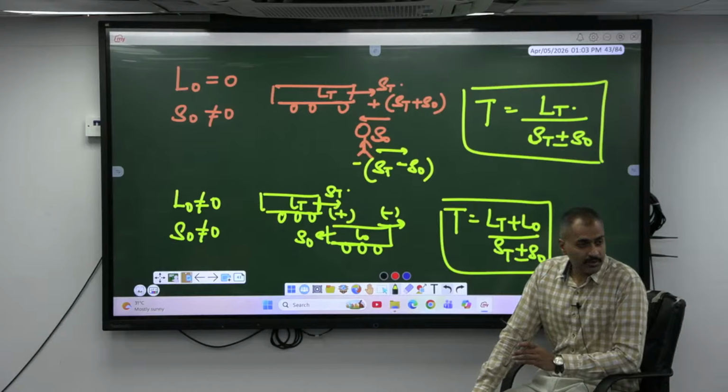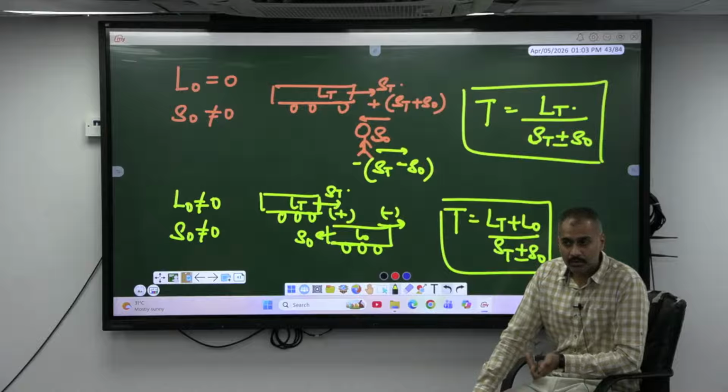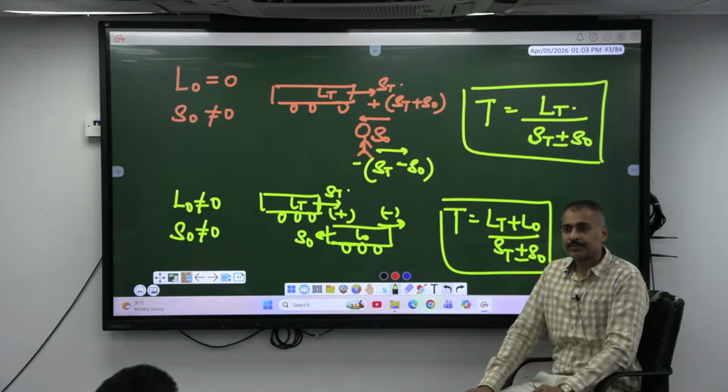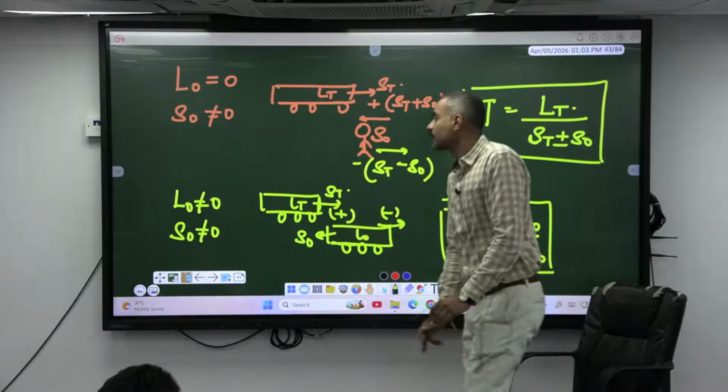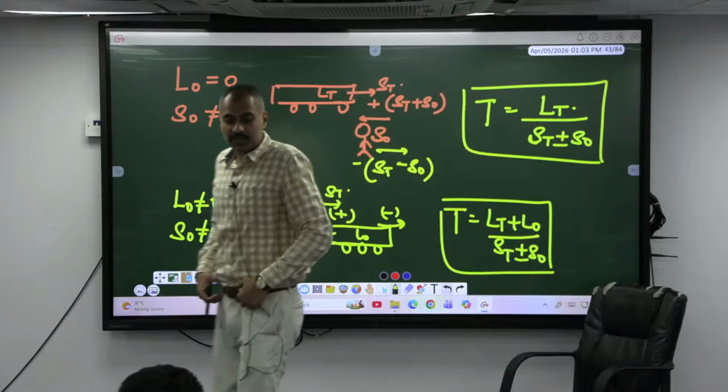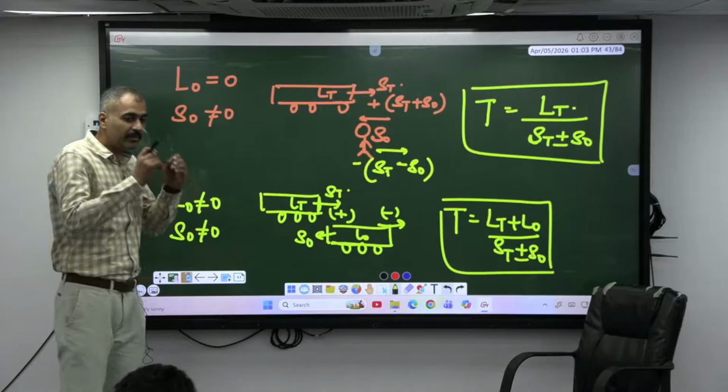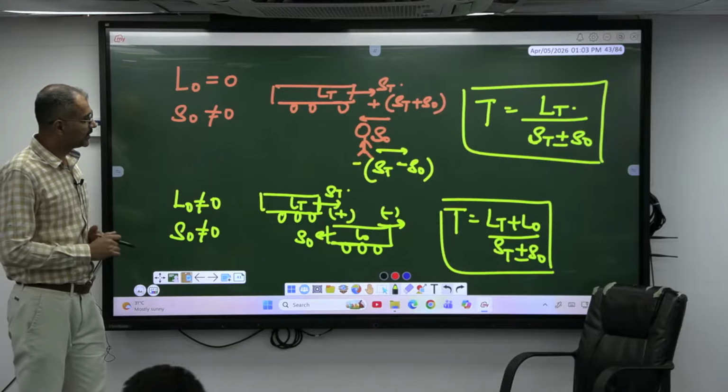Shall we solve some questions now? And also, in these cases, we require conversion from kilometer per hour to meters per second. Shall I move this?